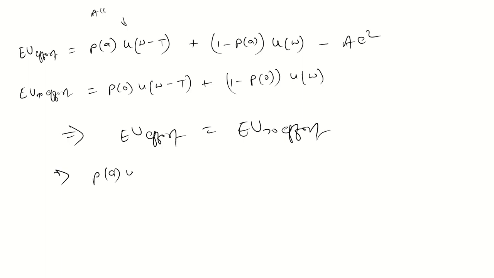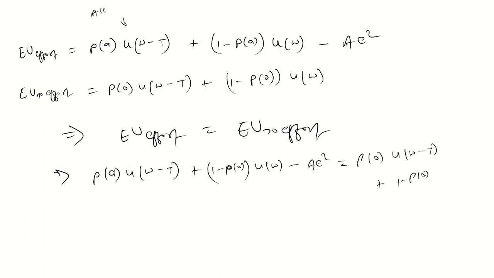P of A U of W minus T plus 1 minus P of A U of W minus AE square equals P of 0 U of W minus T plus 1 minus P of 0 U of W. Guys, just equate it and you will get the value of A star.